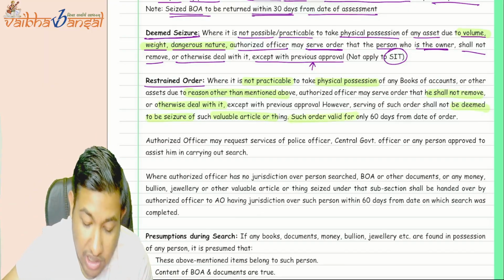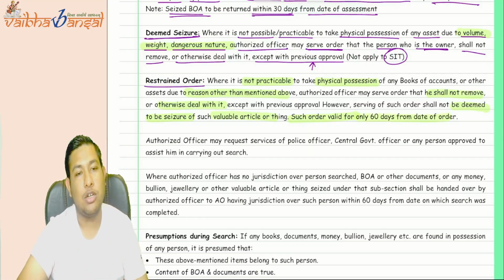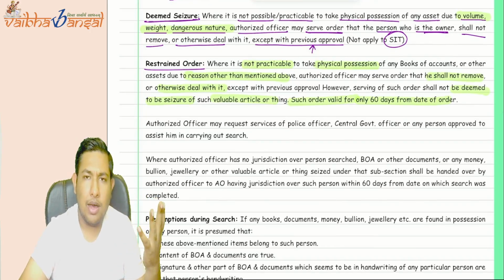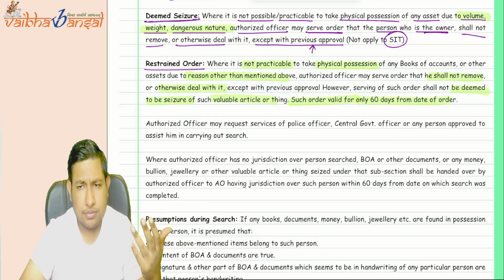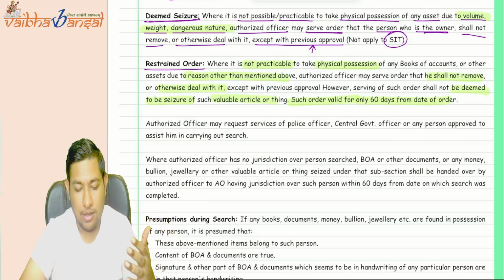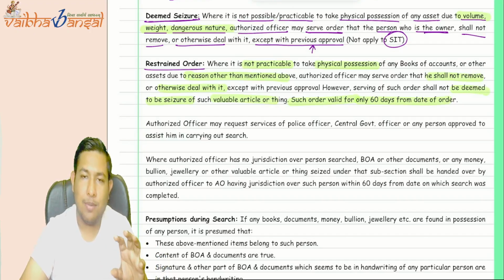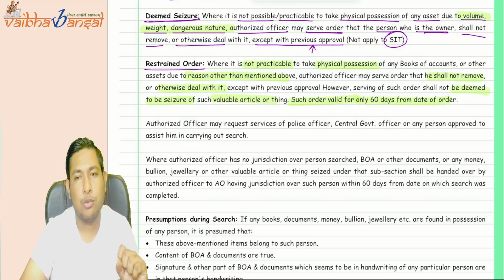Okay, but such order is valid only for 60 days from the date of order. Like if the books of account are kept outside India, for any other offices like the BPOs or the KPOs, then it should be written as a restrained order. But this restrained order shall only be valid up to 60 days from the date of that particular order.